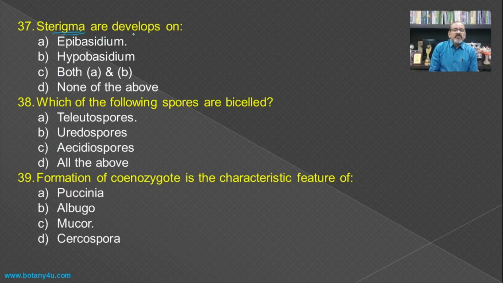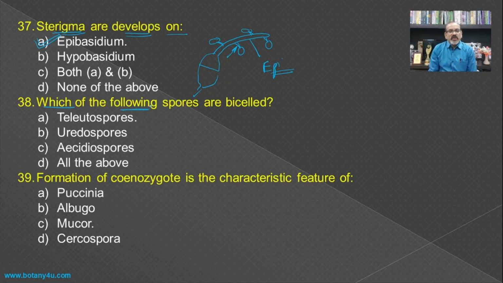Then sterigmata develop on... if you see this tube which is developing from the teliospore, there is a development of a small tube-like structure from which basidiospores come out. These are known as sterigmata, and these sterigmata are formed on the epibasidium. So the epibasidium becomes the answer for this one.